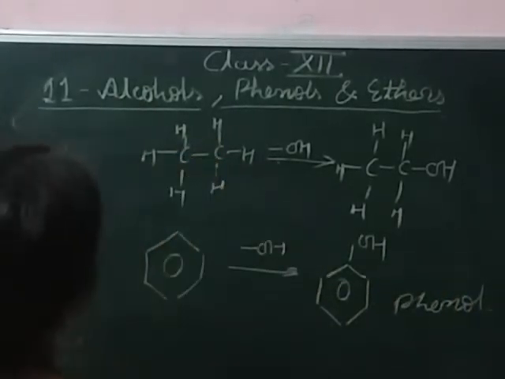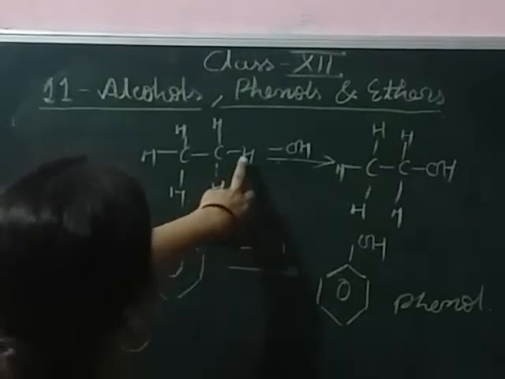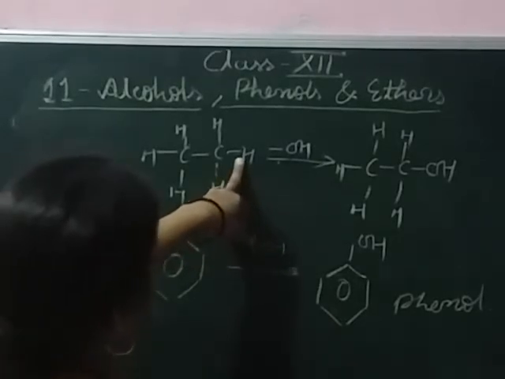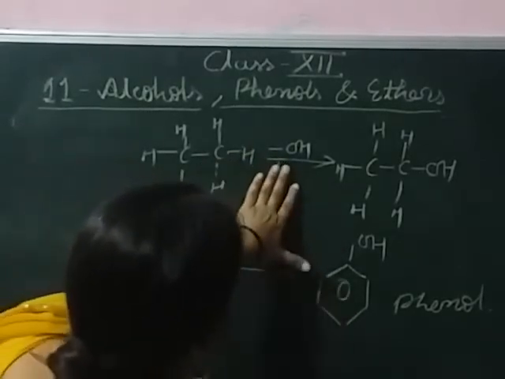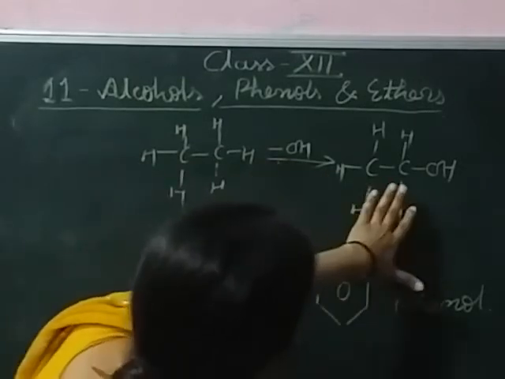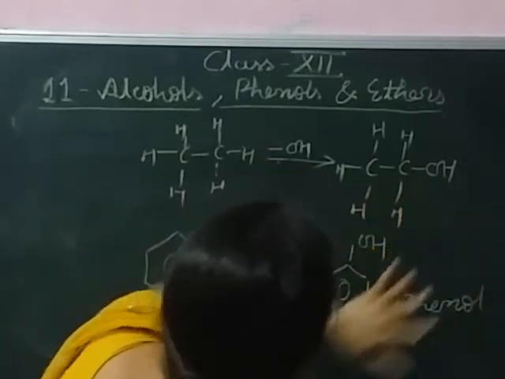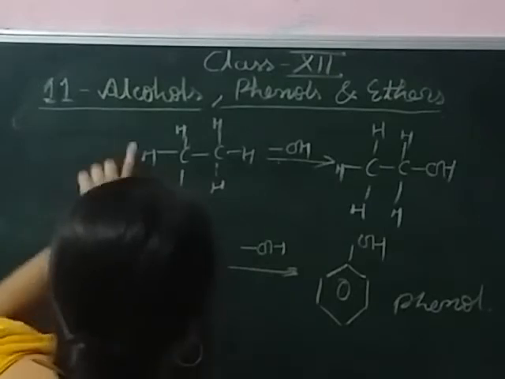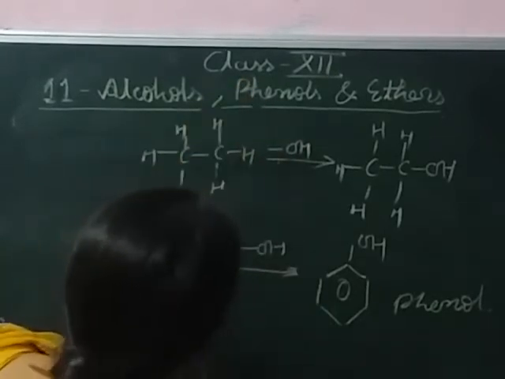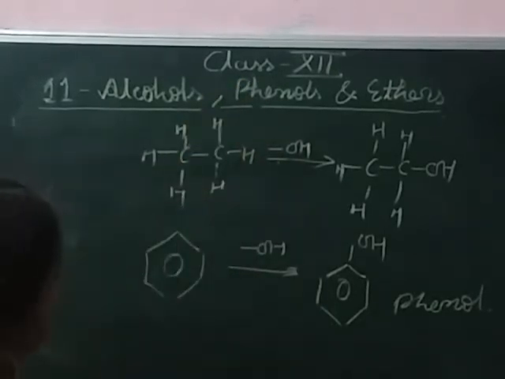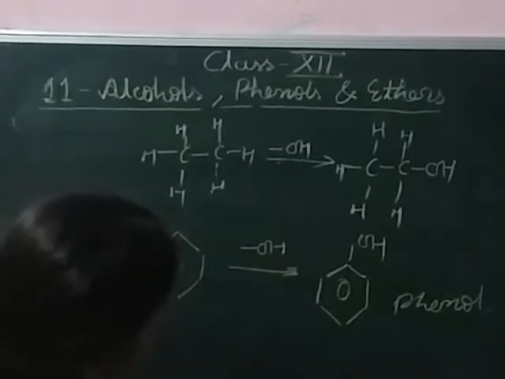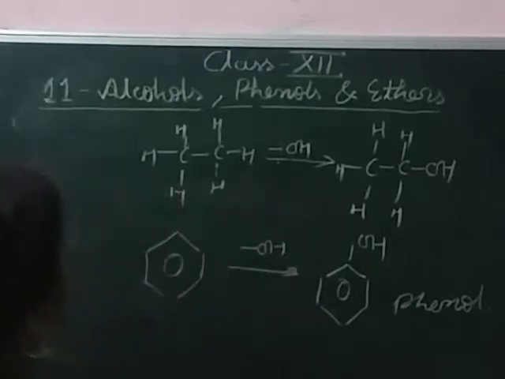To define alcohol: when the hydrogen present in a hydrocarbon chain is replaced by the hydroxyl group, it converts into alcohol. And in phenols, the hydrogen present in an aromatic ring is replaced by the hydroxyl group and converts into phenol. So these are alcohol and phenol.